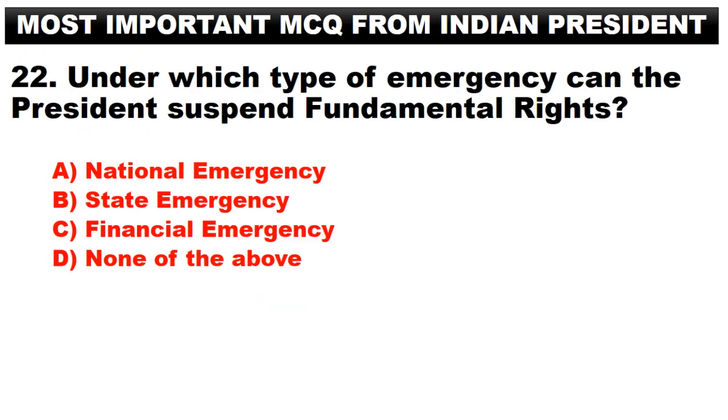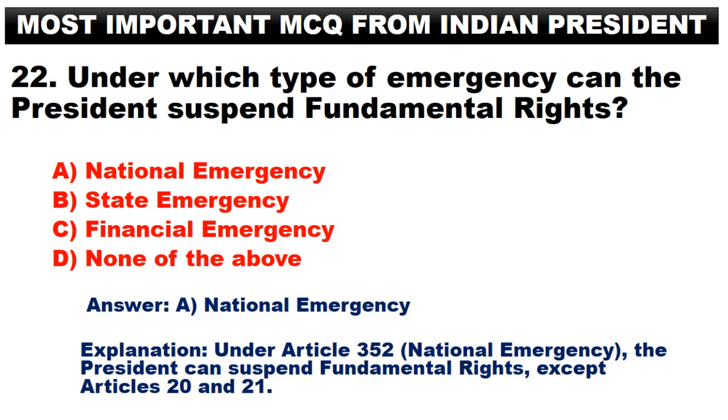Under which type of emergency can the President suspend fundamental rights? A. National emergency. B. State emergency. C. Financial emergency. D. None of the above. Answer. A. National emergency. Under Article 352, National Emergency, the President can suspend fundamental rights, except Articles 20 and 21.